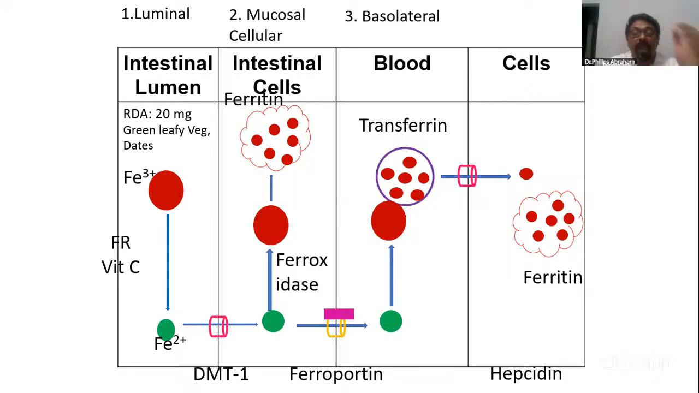And the levels of DMT1 and ferroportin are controlled by another protein produced by the liver. It's called hepcidin. Just understand it that way: hepcidin controls the level of DMT1 and ferroportin. Whenever the iron level is high, hepcidin will be high and it will inhibit the production of DMT1 and ferroportin. So iron will not be absorbed. Clear? Thus, the absorption is controlled.